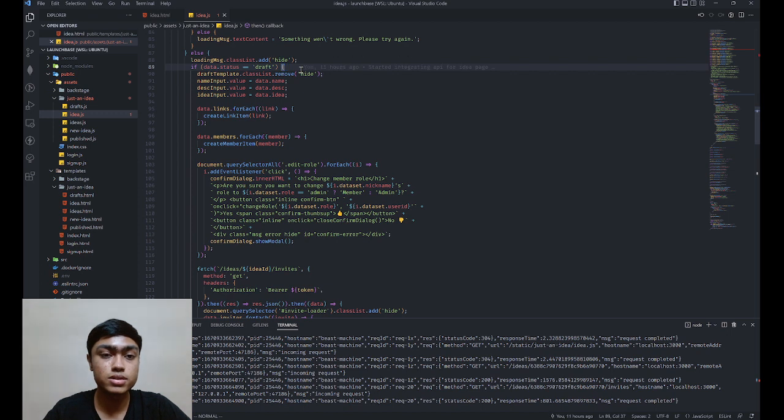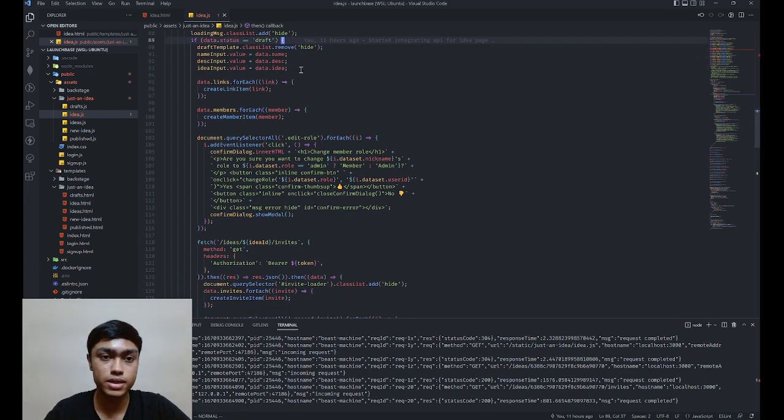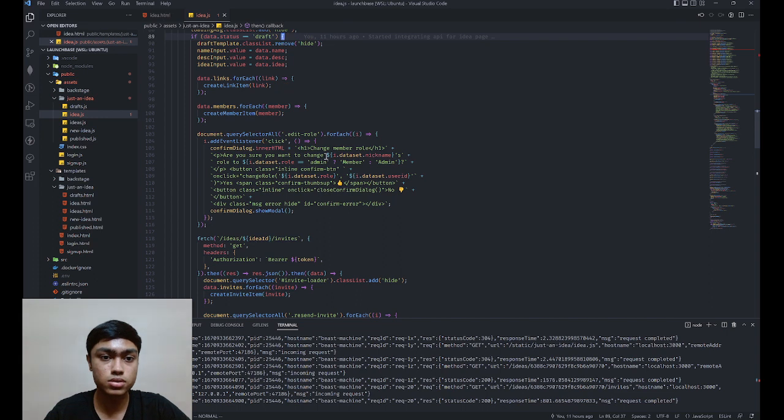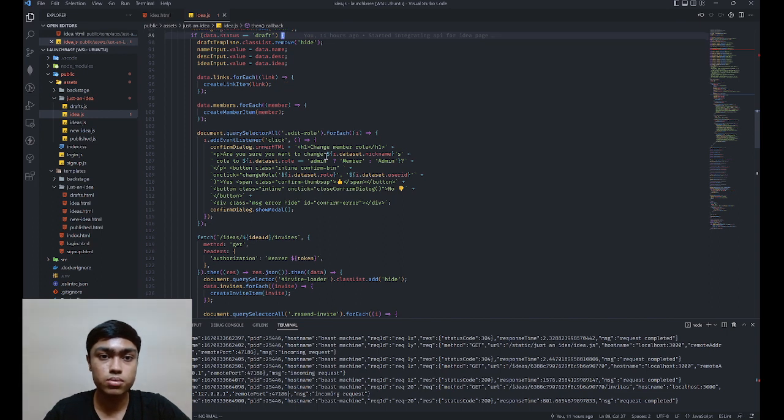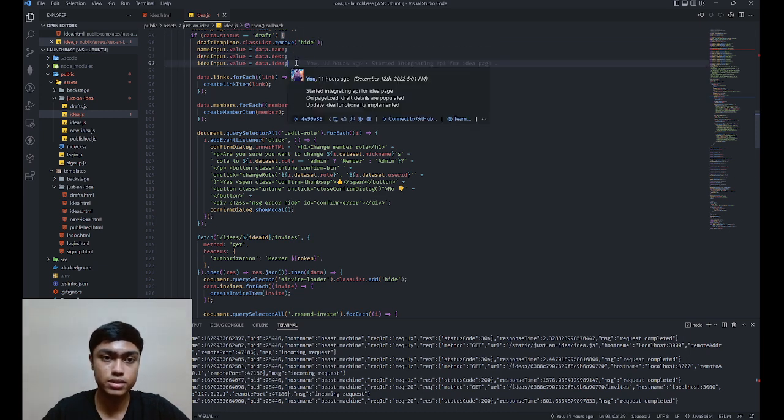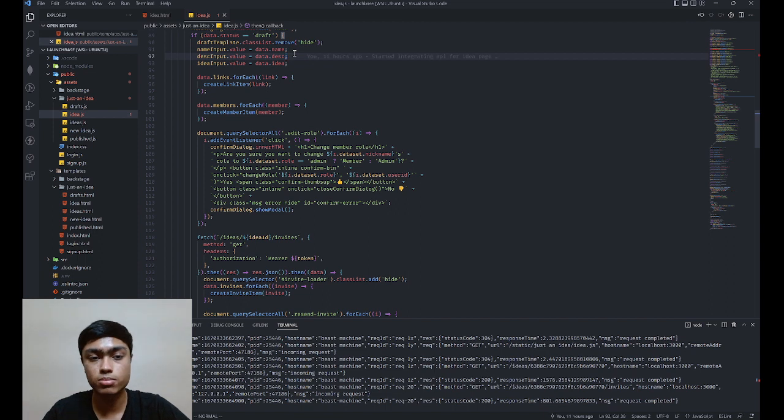I'm checking if the status is a draft. So right now I've only worked on the draft status. A published status, as I said before, I have not worked on it. That's going to come later. So we do all of this logic. Again, I don't want to go into too much detail. Basically, these three lines, this is what I use to populate the data, as I said. So I'm going to get the data from this request, populate the inputs.